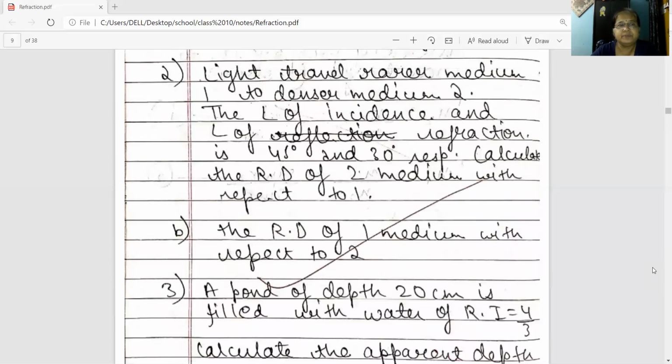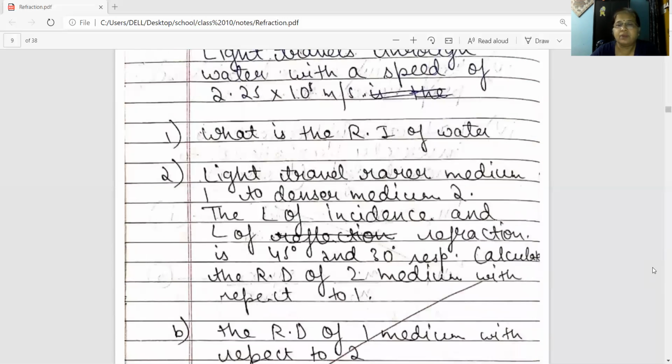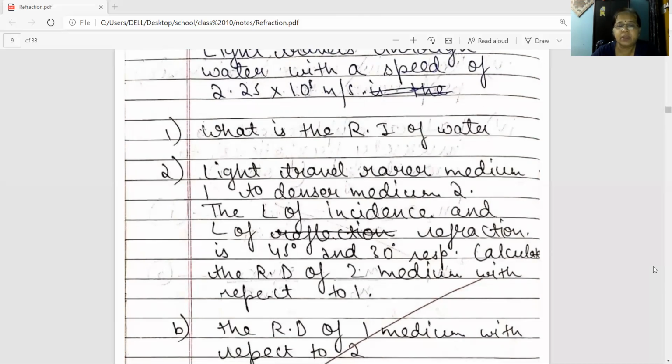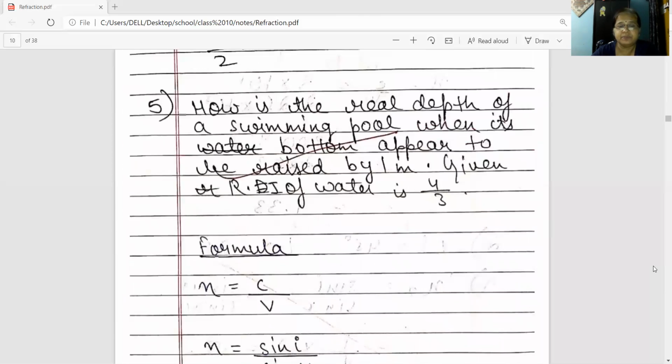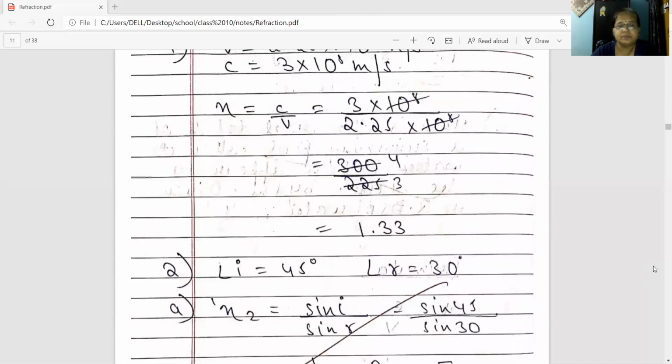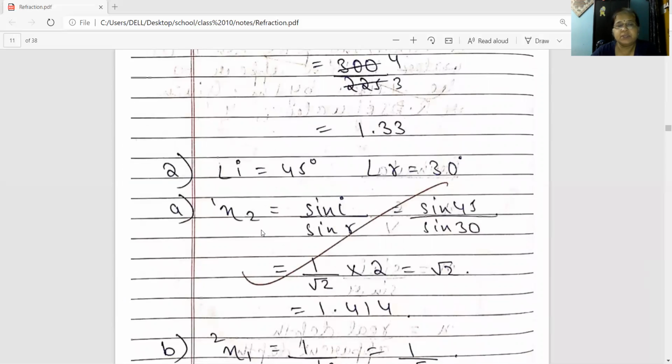Second one is, light travels from rarer medium 1 to denser medium 2. The angle of incidence and angle of refraction are given as 45 degree and 30 degree respectively. So angle of incidence, angle i is 45 degree, angle r is 30 degree. Calculate the refractive index of the second medium with respect to the first medium.